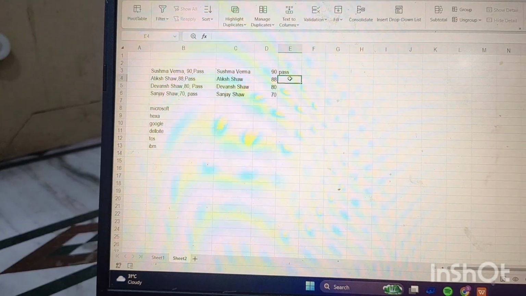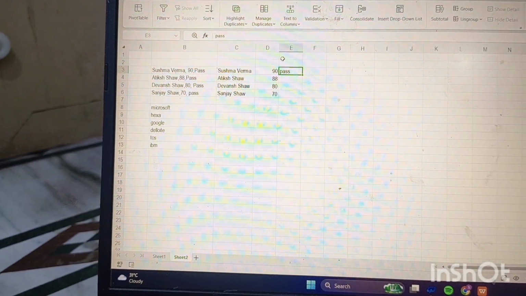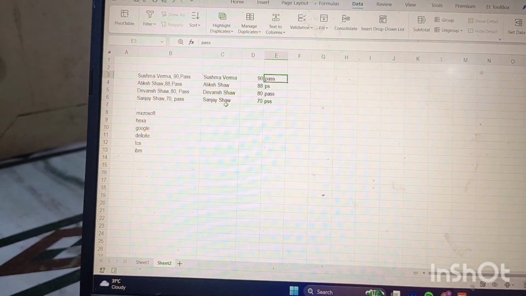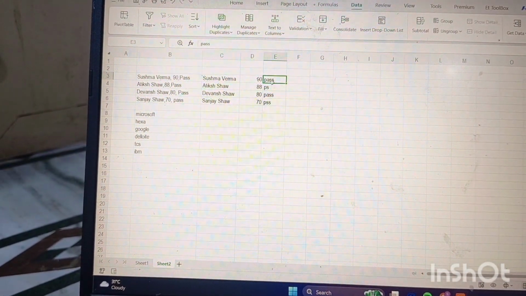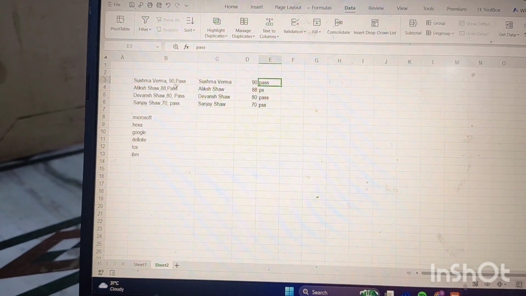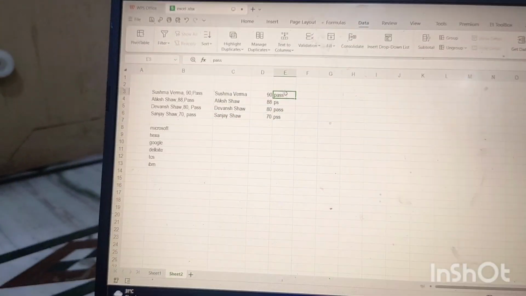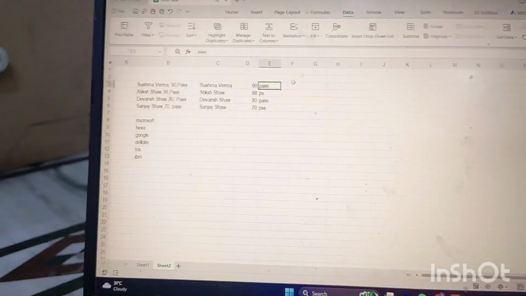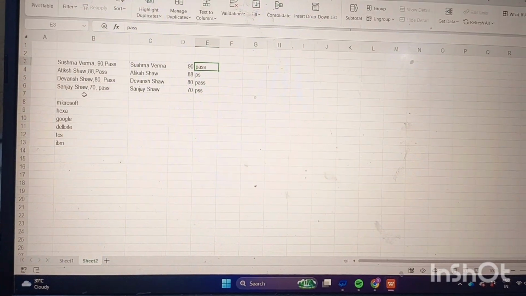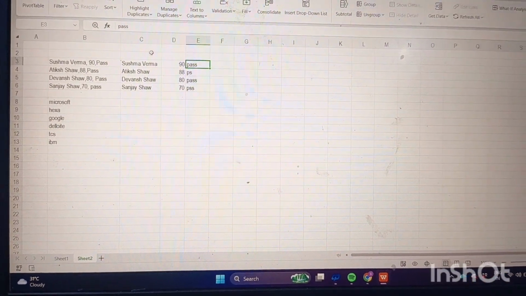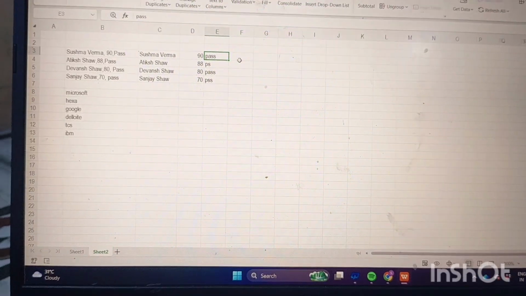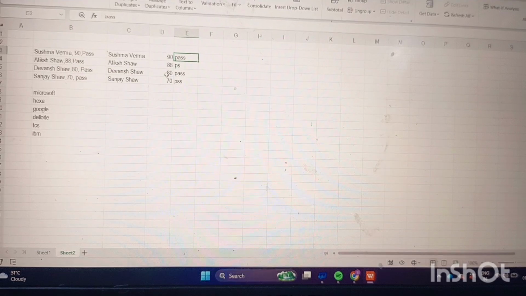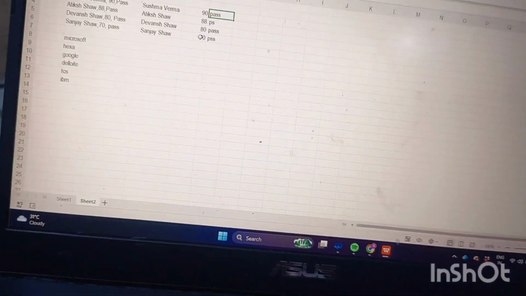It will give the result. Just press Control E and it has been written here. But why is it coming as PS only? Because here it is written PS. So that is how it works. It is very magical. You don't have to do any extra work. Just press Control E and you will get the result. Your data values will be separated by using Control E. This is one of the best formulas, I think, and it will be very helpful in your career when you start working.